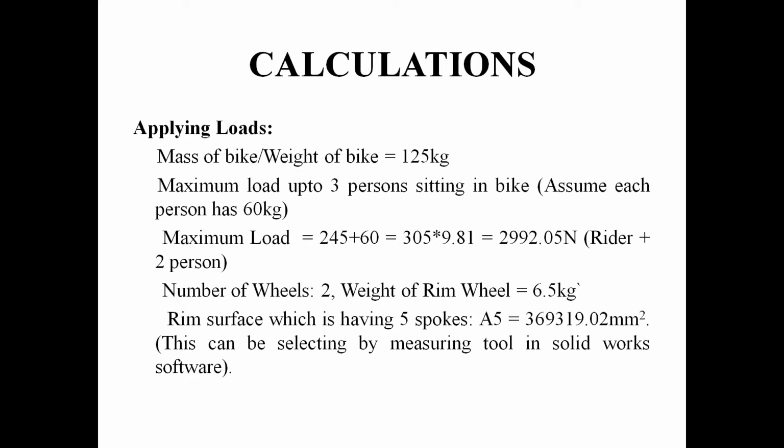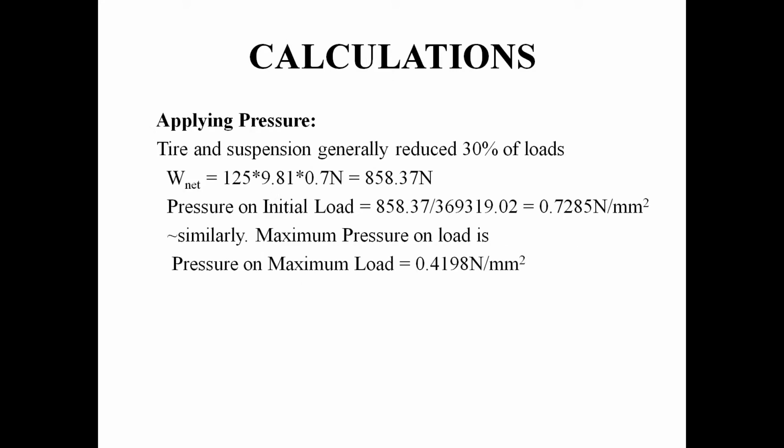The number of wheels is 2 in the two-wheeler and the weight of the rim wheel is 6.5 kg, which we calculated in the SolidWorks software. And the rim area of the rim surface we can also get by selecting the measuring tool in SolidWorks, which gives the value of 369,313.02 mm square.